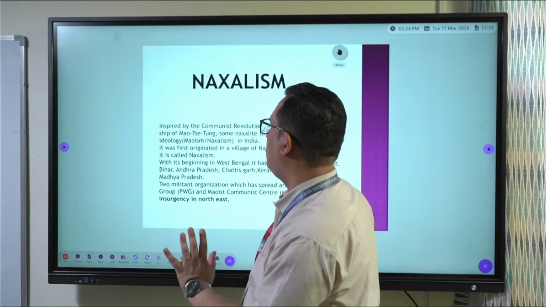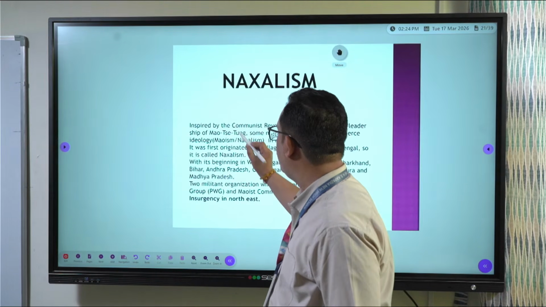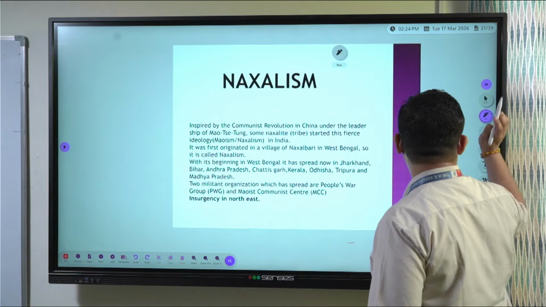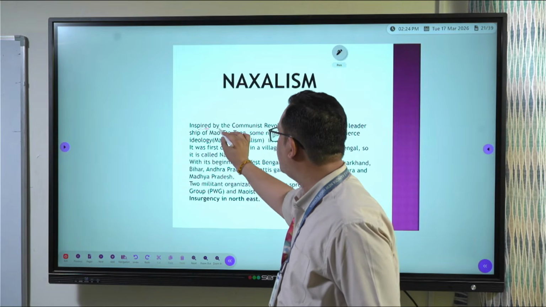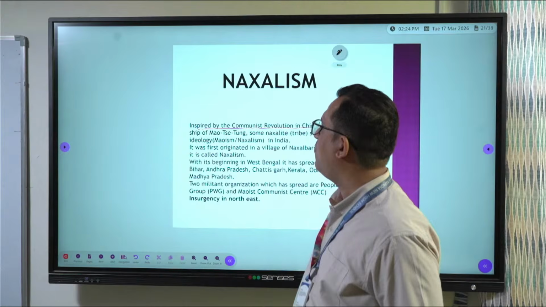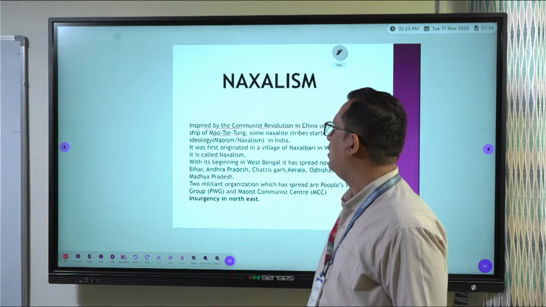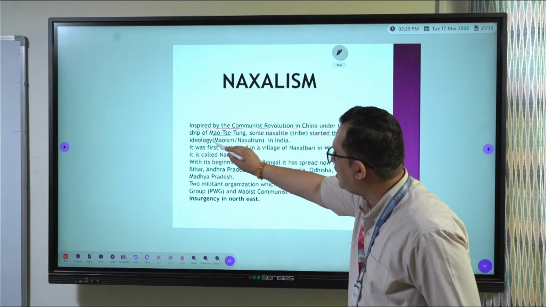Now, what is Naxalism basically? Inspired by the communist revolution in China under the leadership of Mao Zedong, some Naxalites started this fierce ideology.